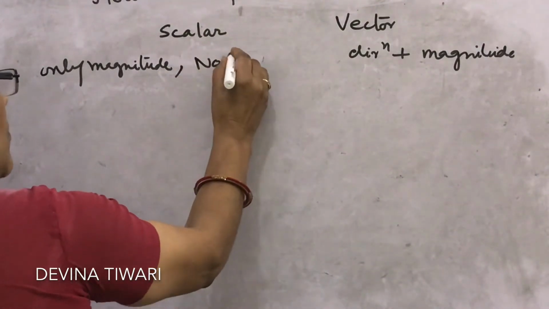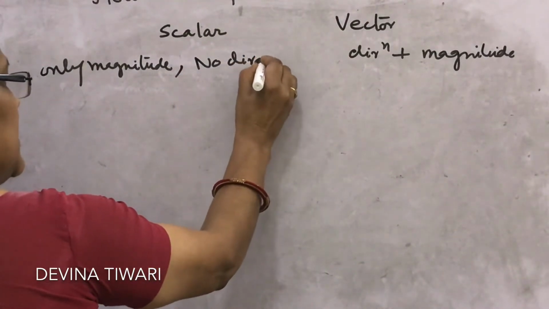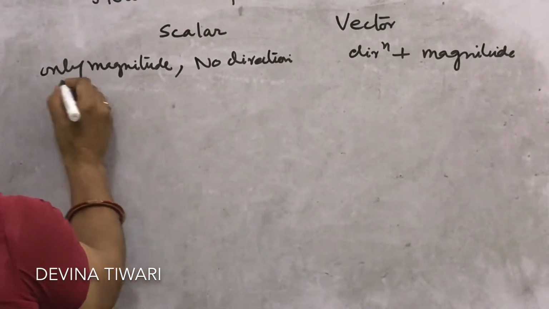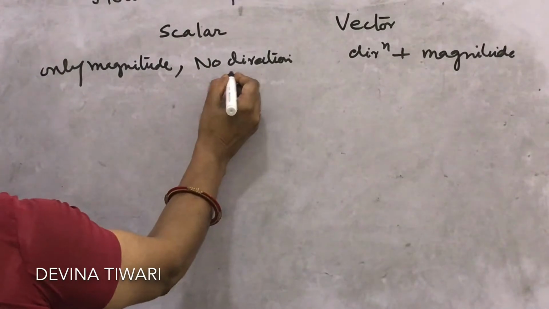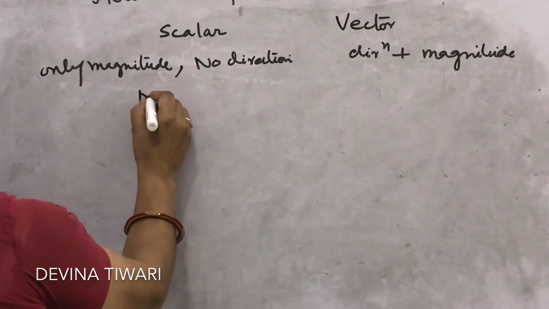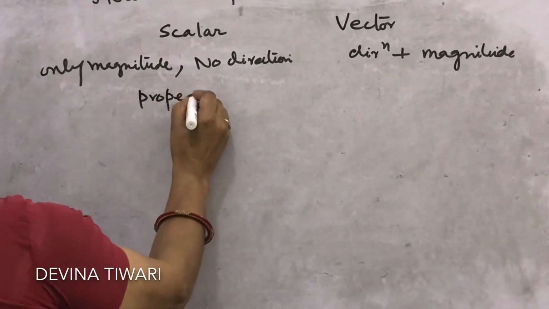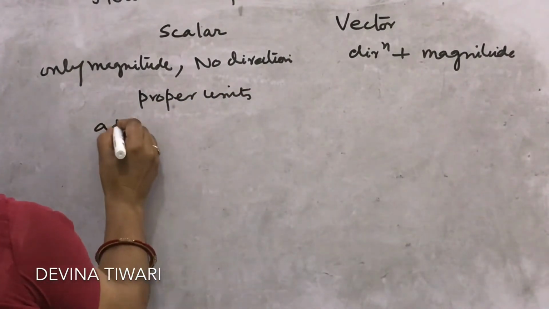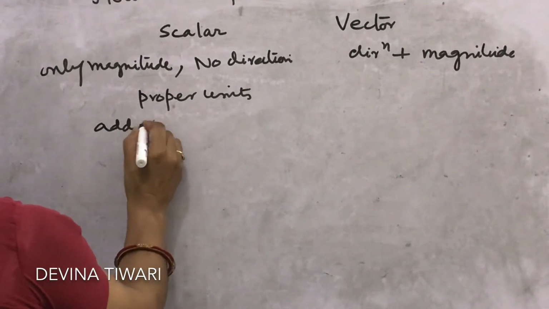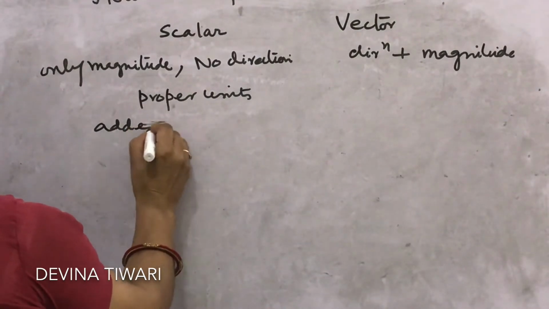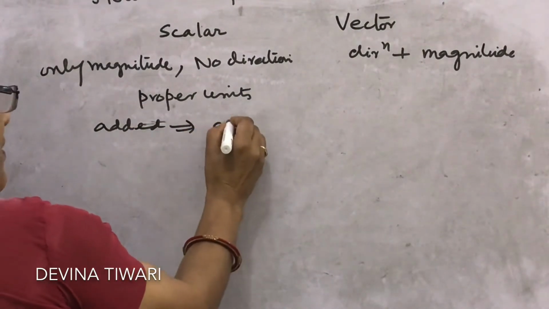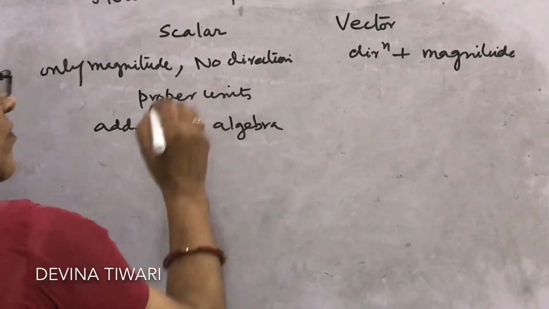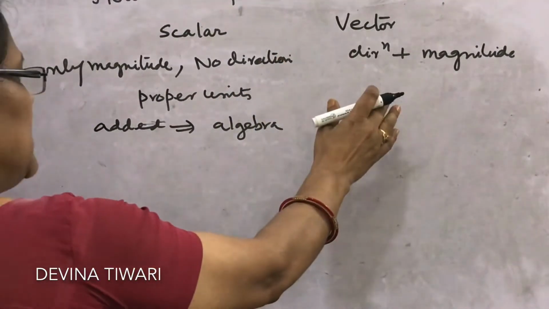Now what are scalar quantities? As you must know, they have only magnitude, no direction, and proper units. Their addition is done with the algebraic rules of algebra. What about vector quantities?